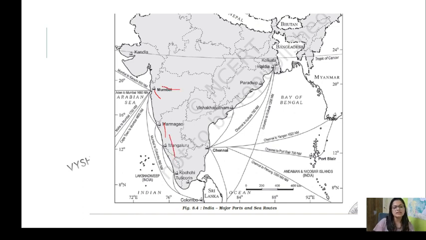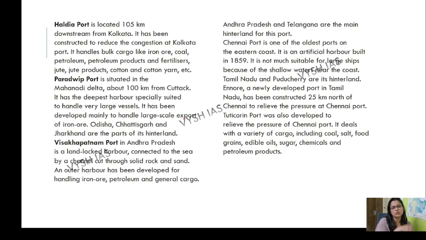Basically what is done is, most of the things were developed because this was the only port earlier. So just to reduce the pressure on this largest Mumbai port, this Kandla, Marmagao, these were built, okay, and those smaller ports were built.